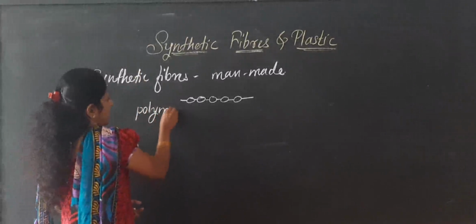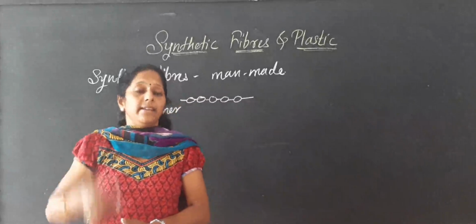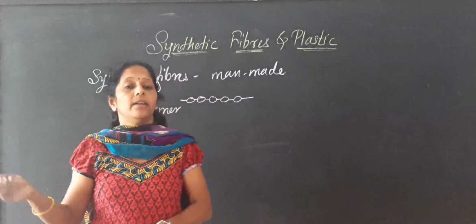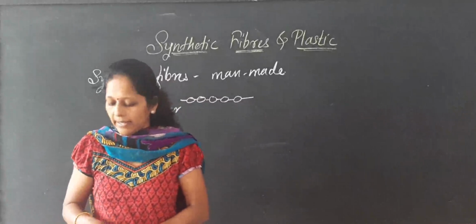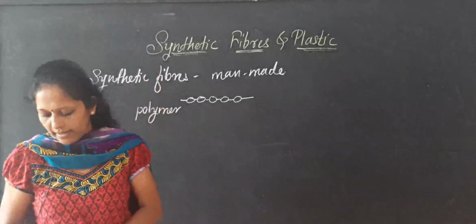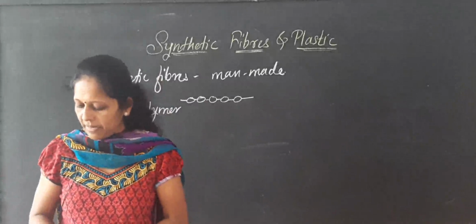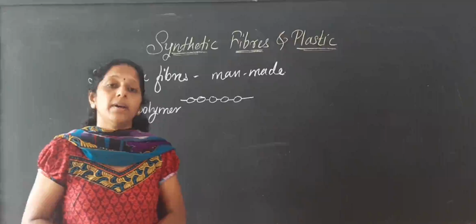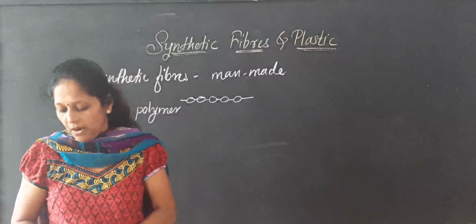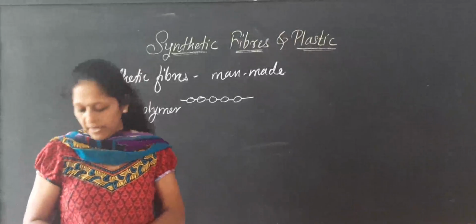Just like the beads in the necklace or the clips joining one after another, many such small units combine to form a single large unit, and so it is called a polymer.